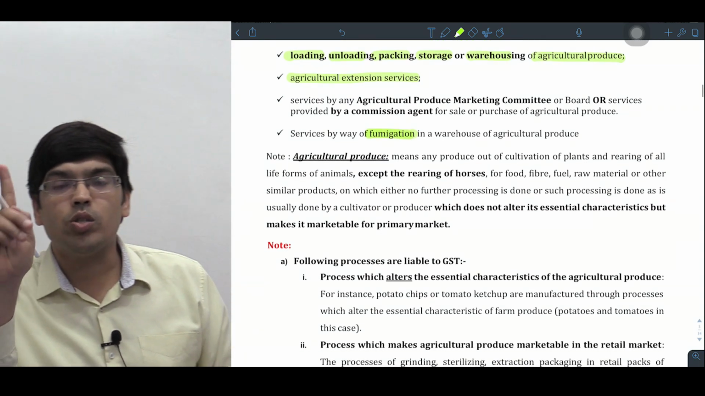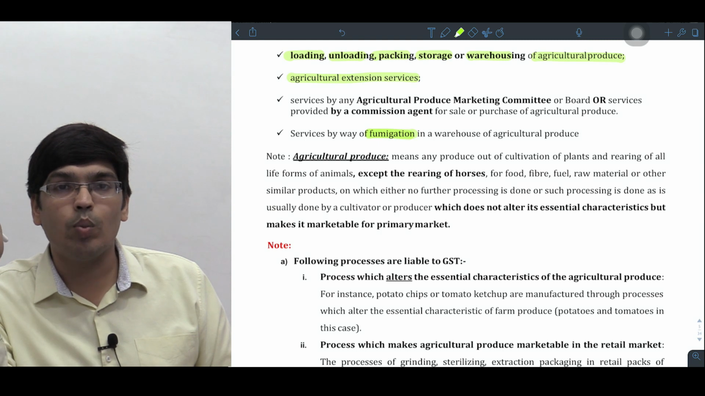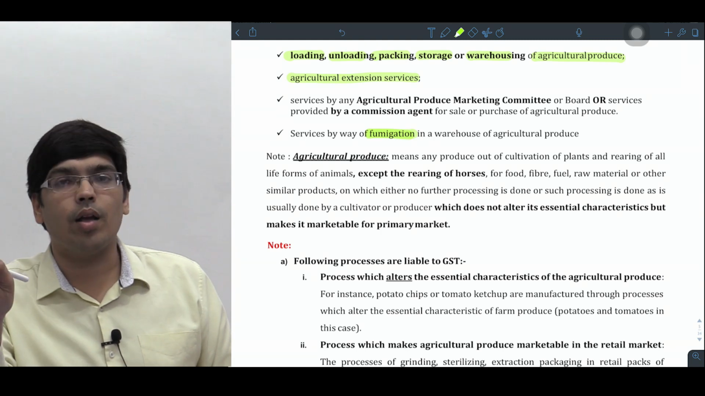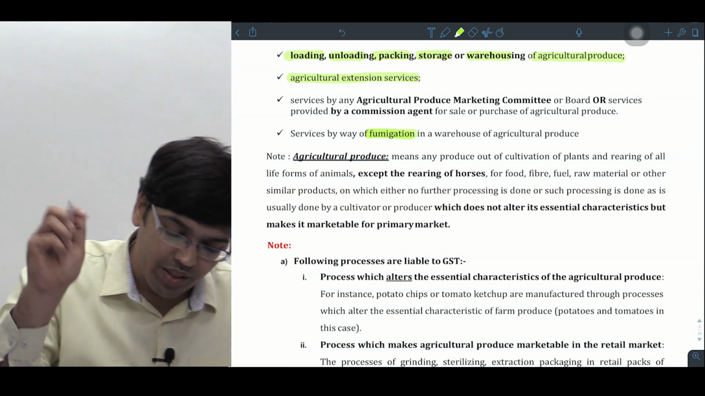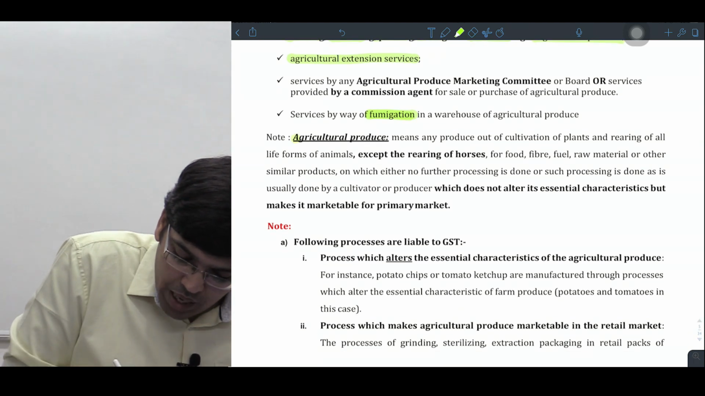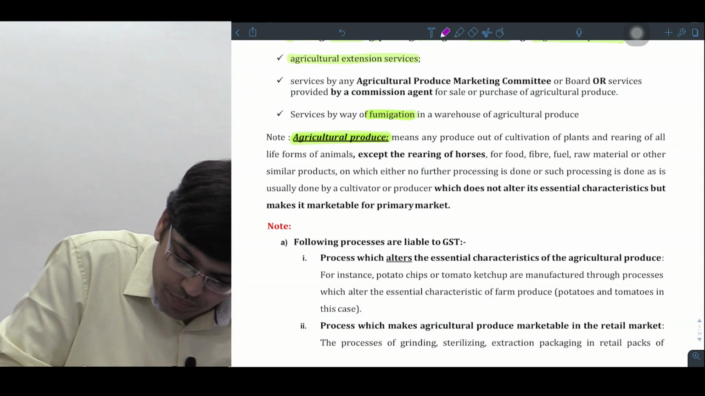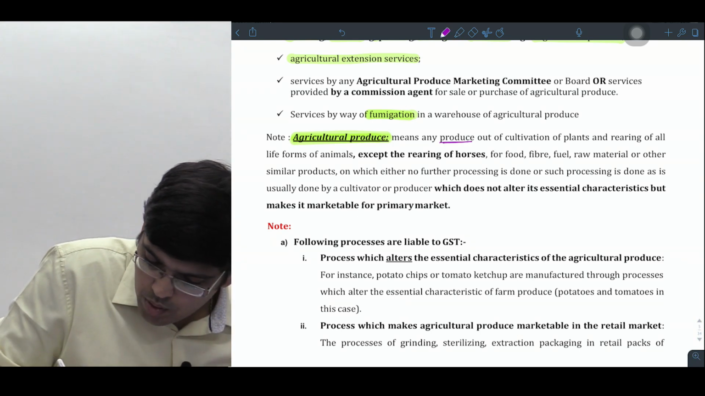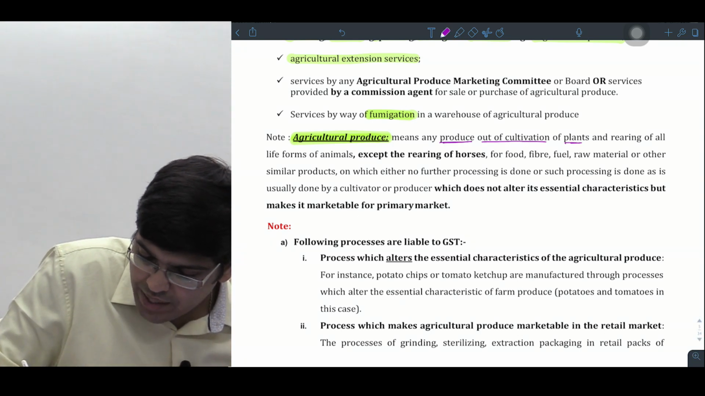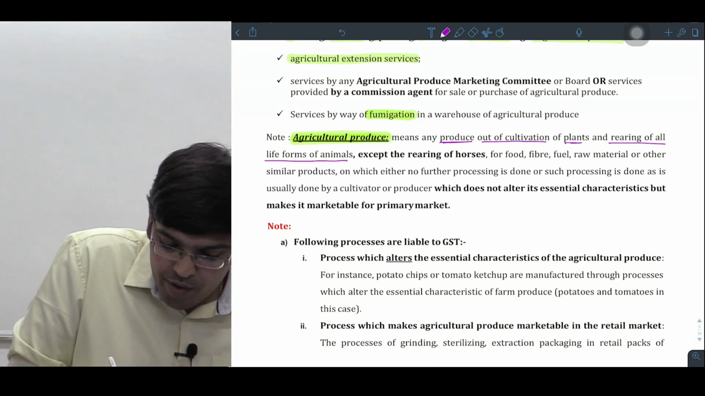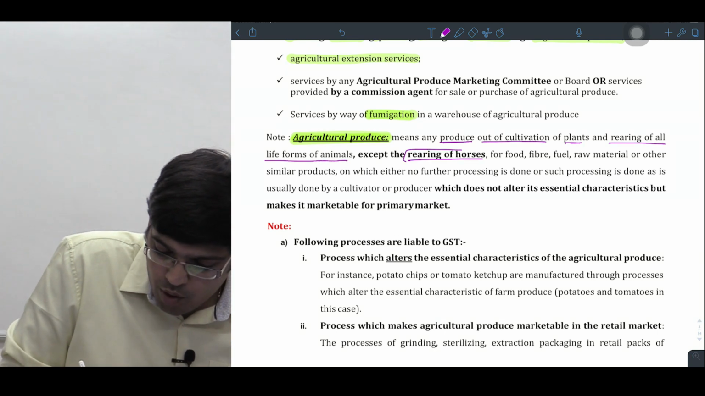Am I clear? So it's very important to understand the definition of the terms agriculture and agriculture produce. Two definitions are very, very important, let's see. First one, see the meaning of agriculture produce. What does agriculture produce mean? Any produce out of cultivation of plants and rearing of all life of animals except rearing of horses.